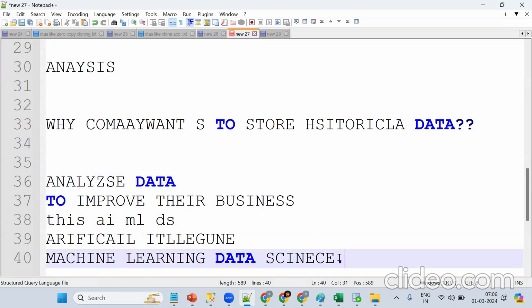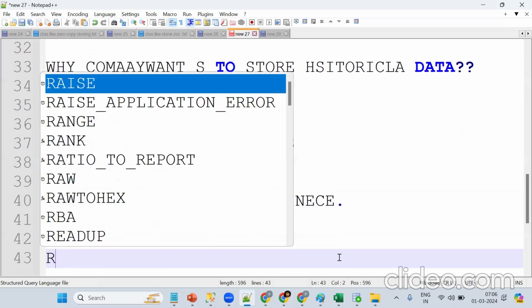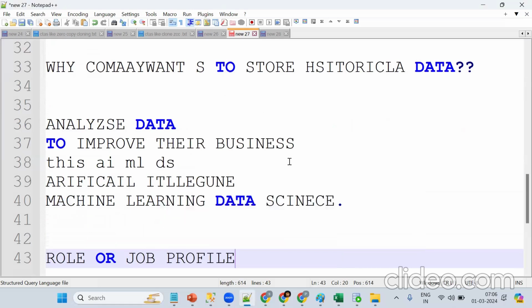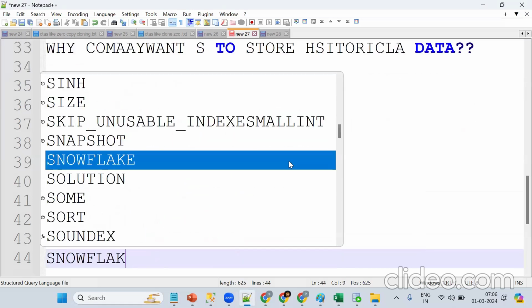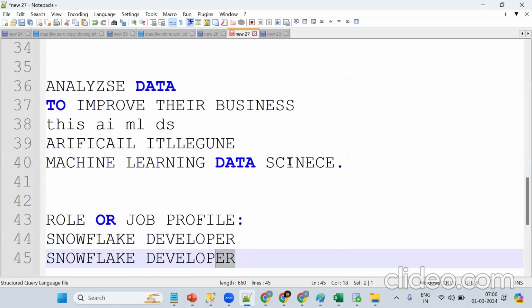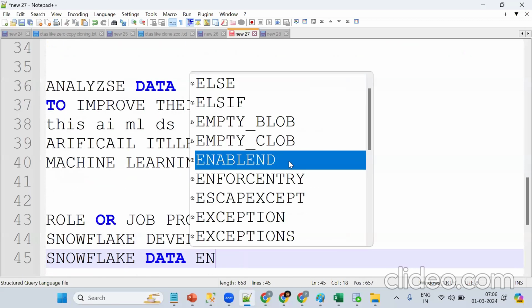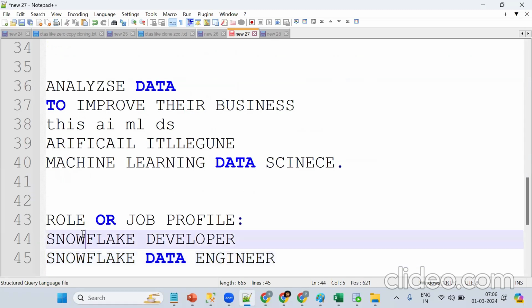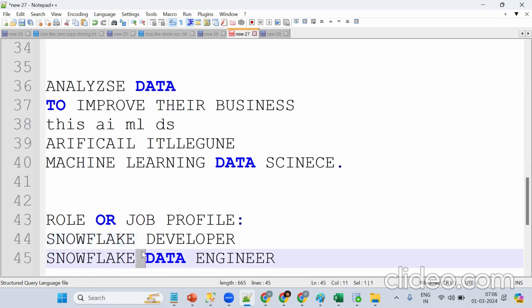Tell me, after completion of this course, what is the role we are going to apply for? Role or job profile? Snowflake developer or Snowflake data engineer. We are working with data, that's why we call it Snowflake data engineer. So our role will be like this.